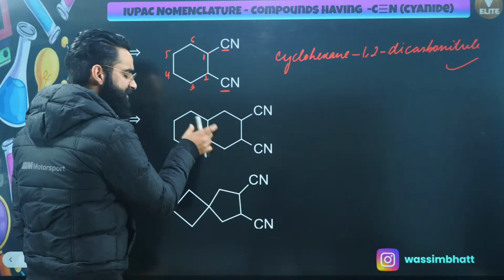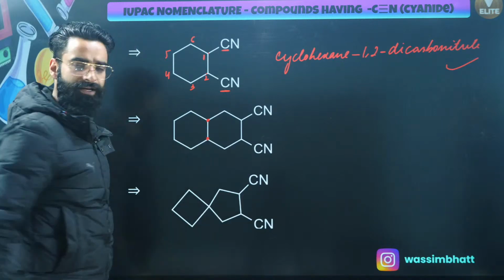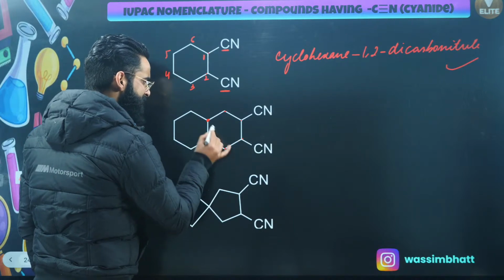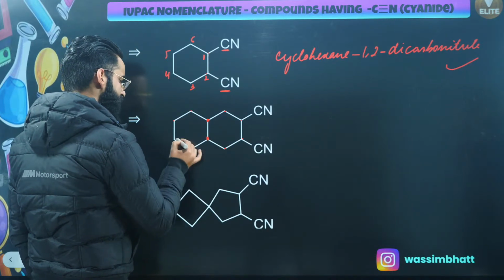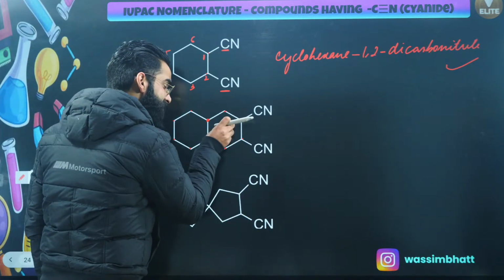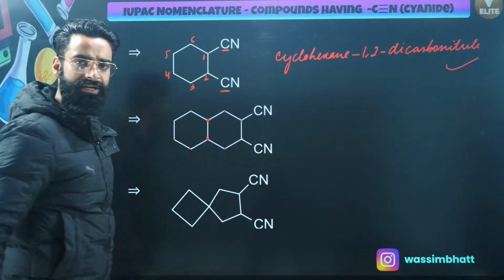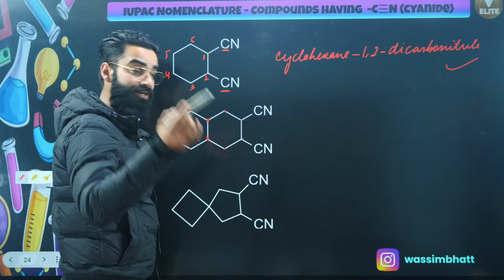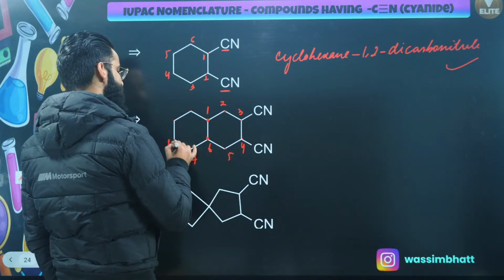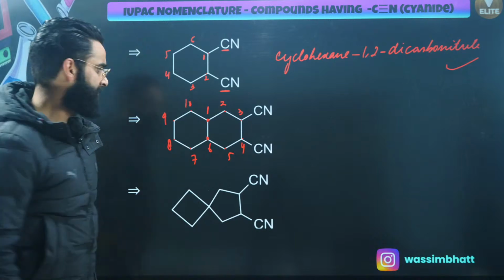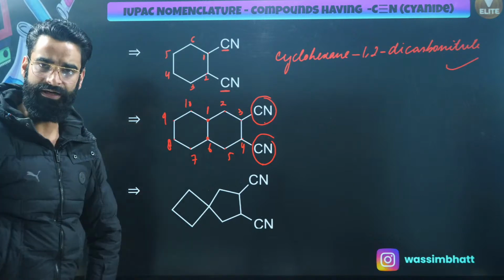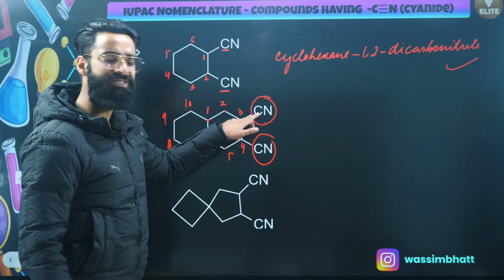Perfect. Again, you have got the bicyclo compound because there are two bridged carbons over here. This is the bicyclo compound. Now, this ring contains 1, 2, 3, 4 carbon atoms except these two. This ring again contains 1, 2, 3, 4 carbon atoms except these two bridged ones. So the choice is all yours. But this ring contains the two functional groups as well, so I will be giving priority to this particular ring. We always start the numbering from the bridged carbon. 1, this is 2, make it 3, this is 4, 5, 6, 7, 8, 9 and 10, right? Apart from that, there are two cyanide groups attached, but none of the carbons of the cyanide groups is part of the main chain.